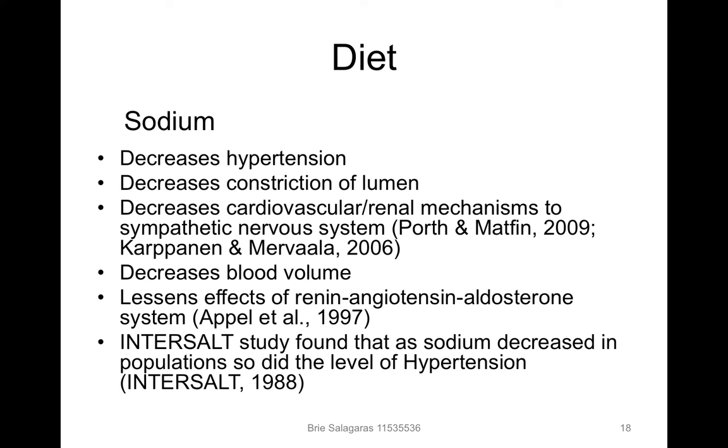We would need to look at the sodium in his diet, so by decreasing sodium, we decrease hypertension, we decrease the constriction of the lumen, we also decrease the cardiovascular and renal mechanisms to the sympathetic nervous system, we decrease blood volume, and this lessens the effect of the renin-angiotensin-aldosterone system. The INTERSALT study found that as sodium decreased in populations, so did the level of hypertension.